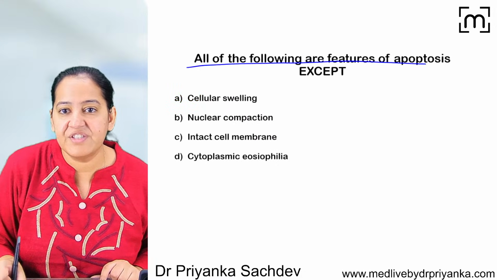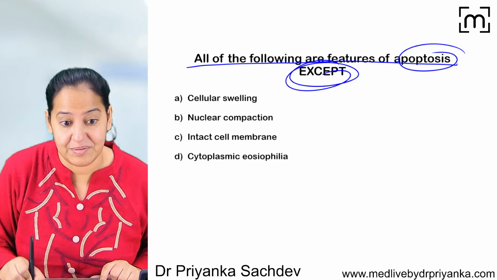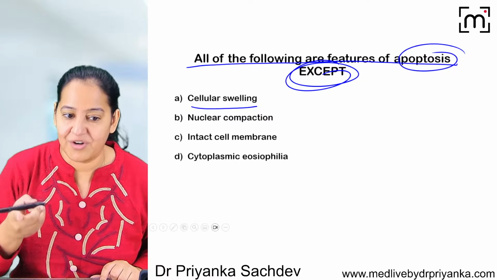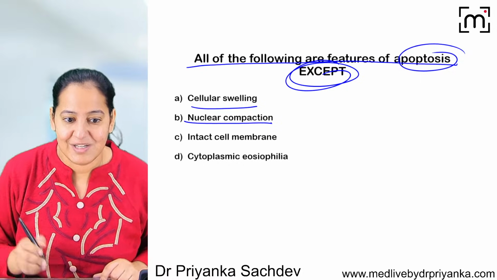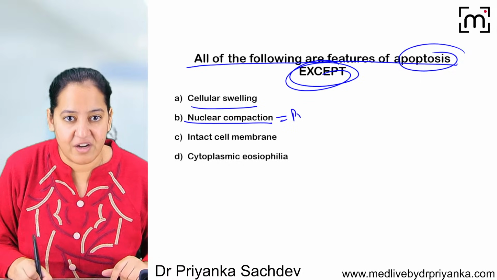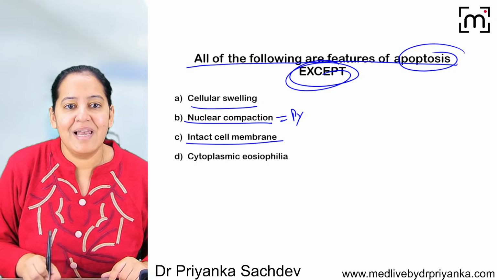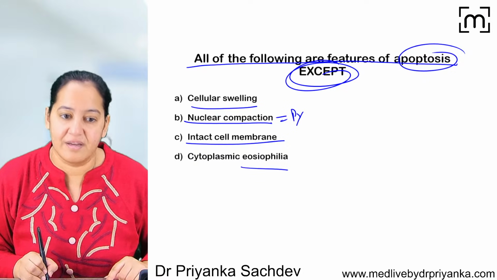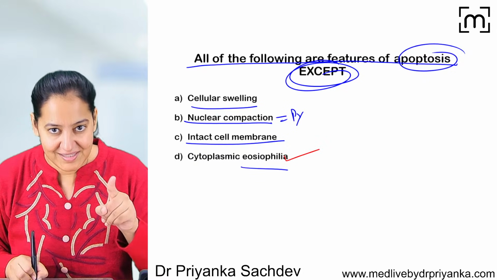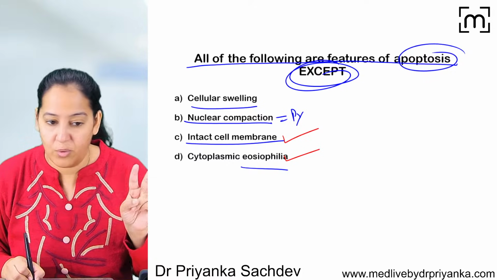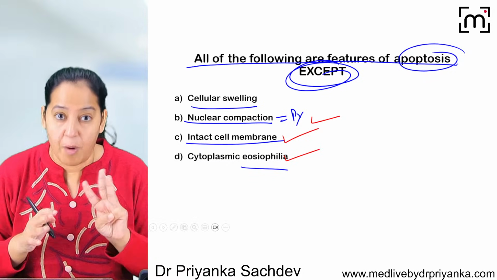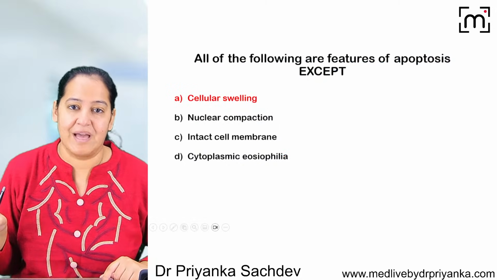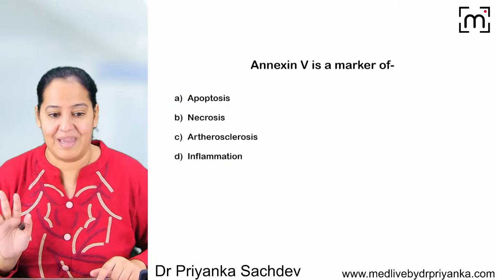The next question is in front of you. All of the following are the features of apoptosis except, which of the following is not a feature of apoptosis? Cell swelling occurs or does not occur? Nucleus compactness, that is Pyknosis. It occurs or does not occur? Cell membrane remains intact till the end. Is it there or not there? Eosinophilia, yes or no? So I guess eosinophilia is there. Cell membrane remains intact. That's why no leakage, no inflammation. Nucleus becomes compact, but it's not cell swelling. It's cell shrinkage. So A is wrong among them. So questions are very simple if you know the mechanism.